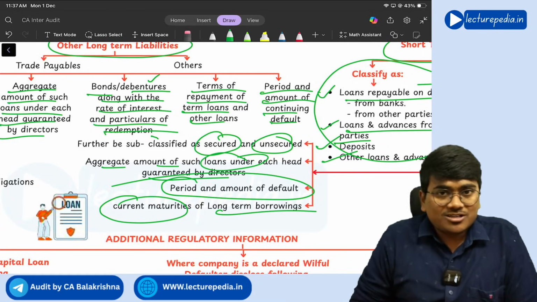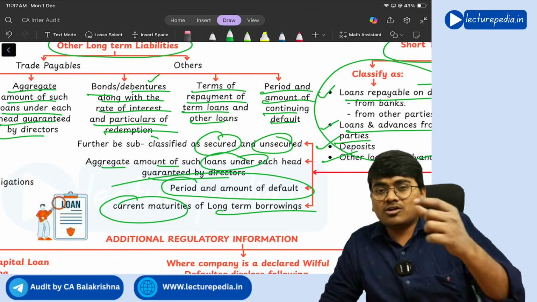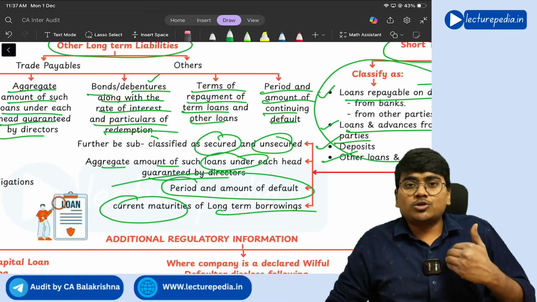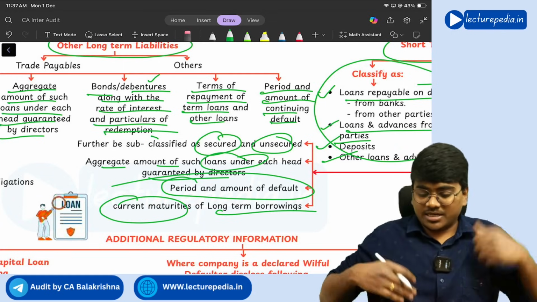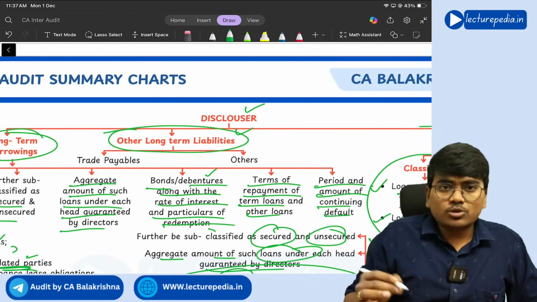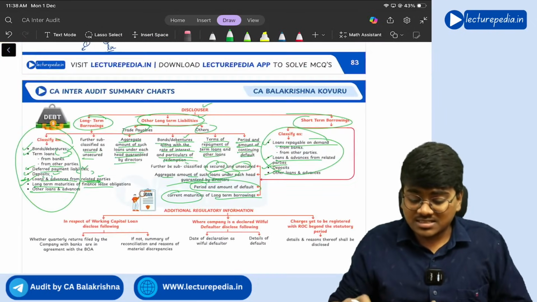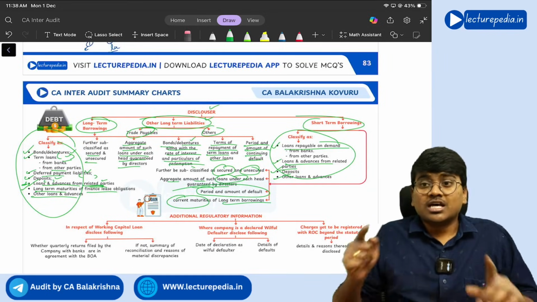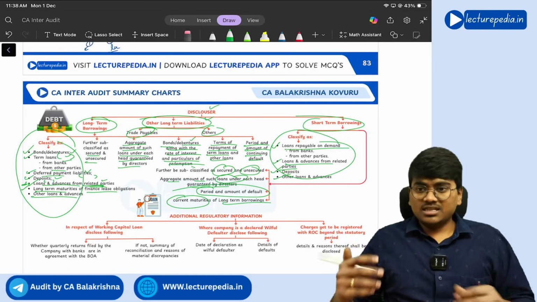Current maturities of long term borrowings means, I told you just in the previous page only, there is a long term borrowing of 10 years. Of that long term borrowing of 10 years, the amount that you are going to repay in the upcoming 12 months, that is current borrowing, you need to classify it separately. So that is short term and long term. And other long term you will classify as trade payables and others. Getting it? Yes. So this is the disclosure with respect to long term borrowings, short term borrowings and complete borrowing. So if you read it by dividing it like this, you will be able to easily remember it.